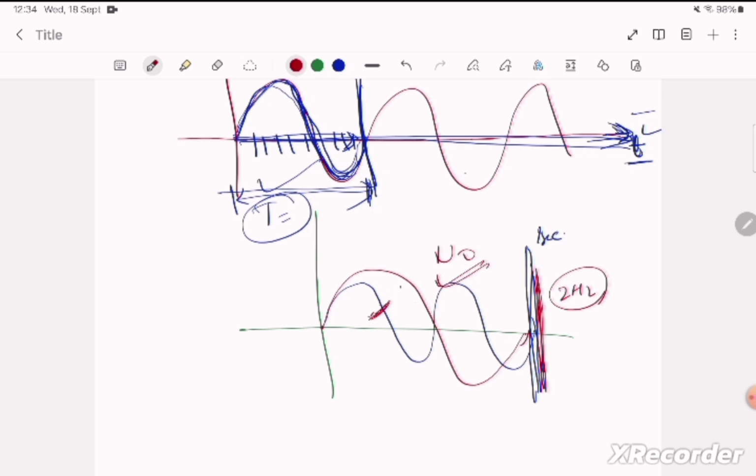But the Fourier approximation using this signal completes only one cycle in one time period, which means in 1 second it completes only one cycle. So our approximation is not correct. So let us remove this.